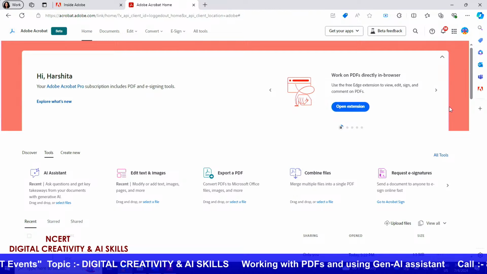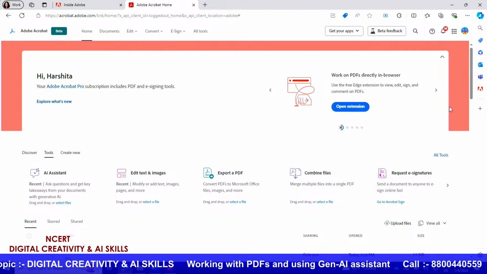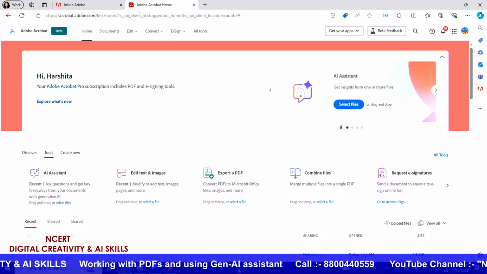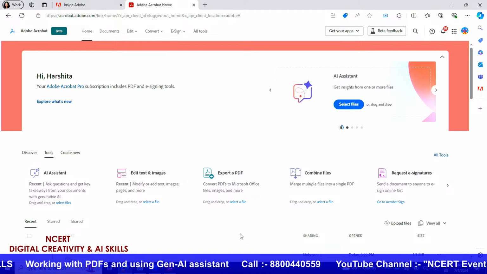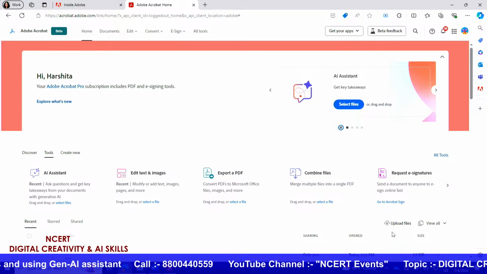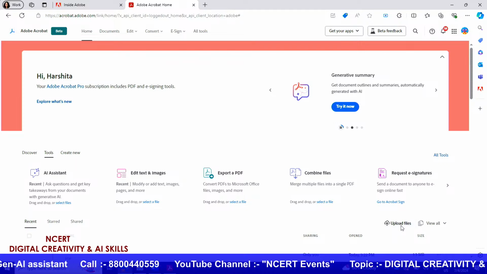But what if I want to view a file that is new, right? What if this is a new account and I don't have any previous files on it? So here I will also walk you through the process of how to upload a file. Please click on Upload Files in the bottom right.